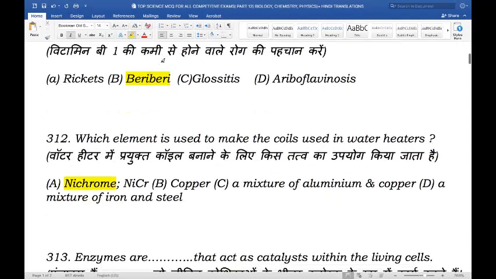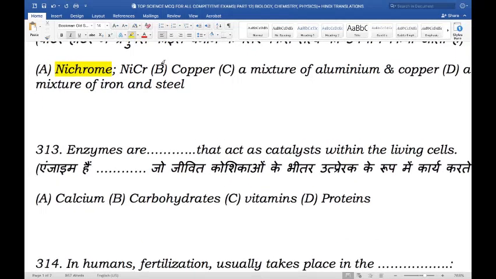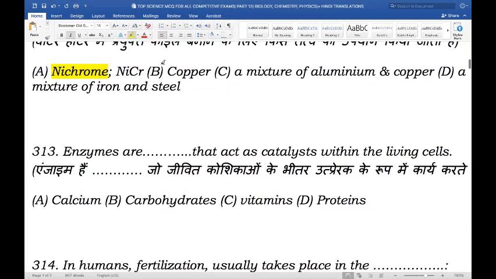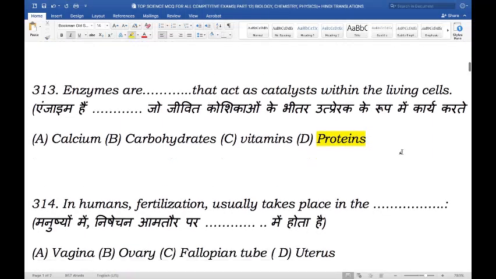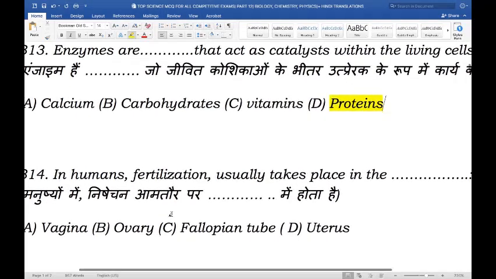Next question. Enzymes are blank that act as catalysts within living cells. So what are enzymes? Are they calcium, carbohydrates, vitamins, or proteins? Enzymes are proteins that act as catalysts within the living cell. Enzymes are protein molecules which are long chains of amino acid residues. Enzymes lower the activation energy of a reaction, thus speeding up the reaction rate. So it's a very important and essential life process.